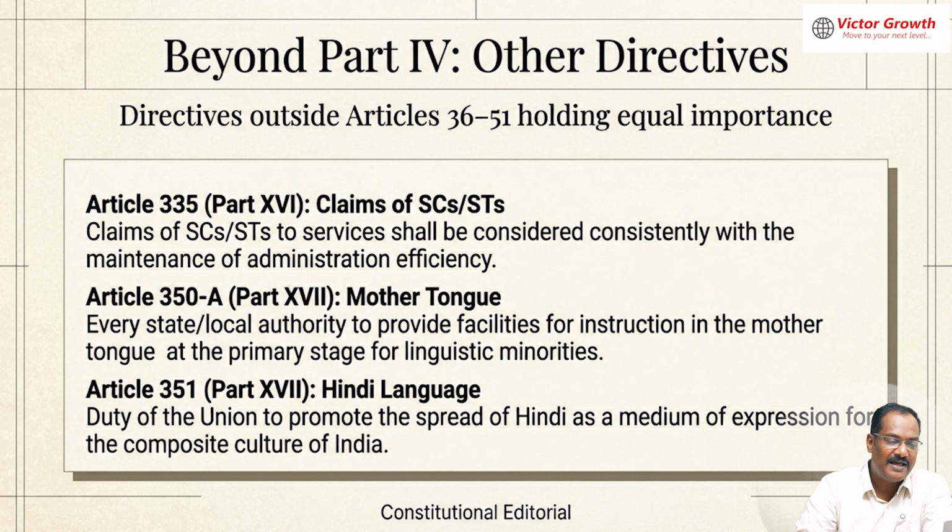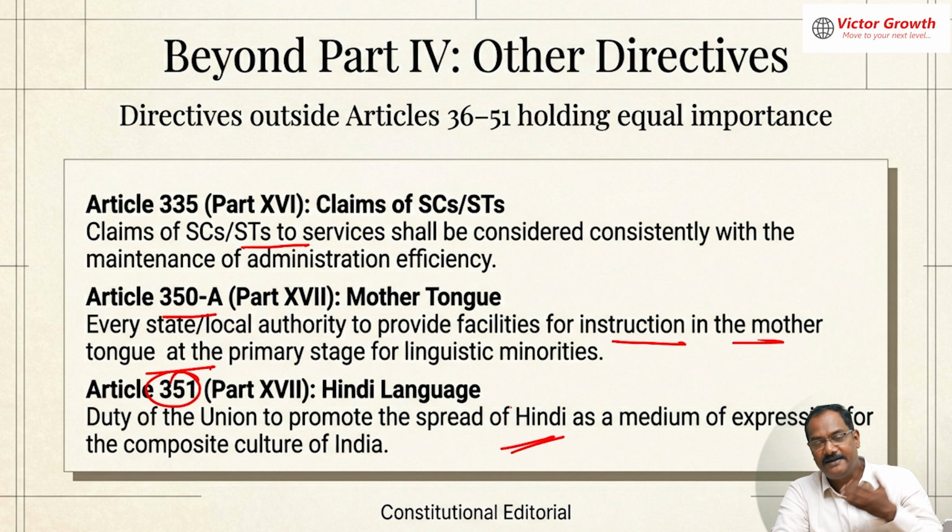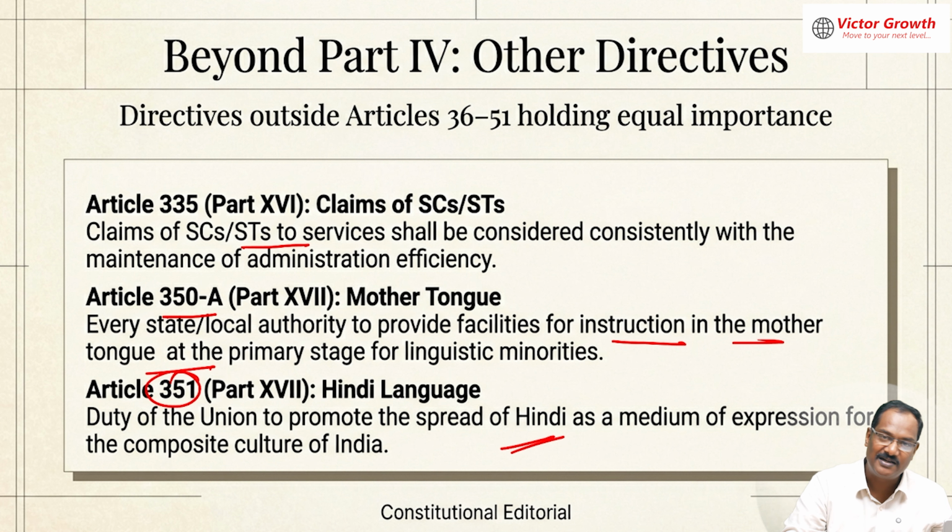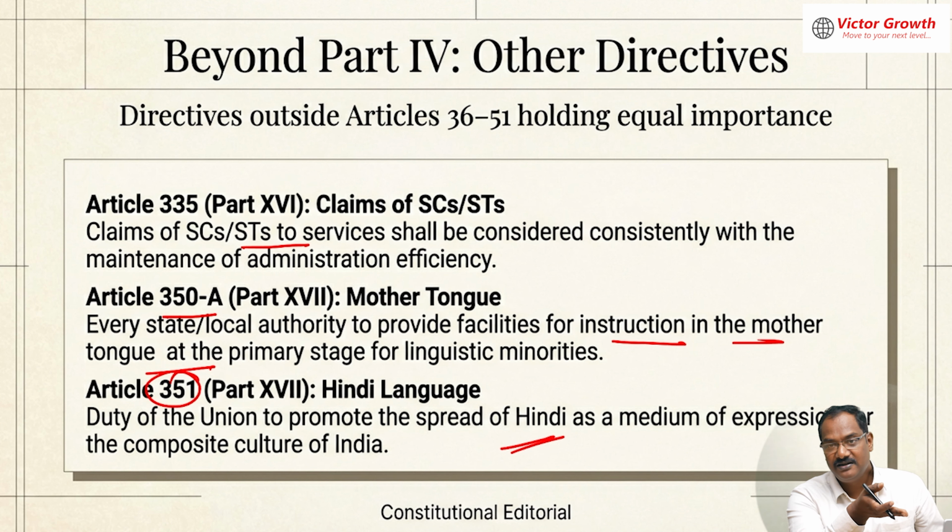There are certain directives which are outside that part, Part 4 of the Constitution. That comes: SC/ST claims should be considered properly. Then 350A says instruction should be in the mother language. And 351 says we should spread Hindi also. One time they are saying we should promote mother tongue, another time they are saying Hindi should be promoted. Let us see. So there is a question that directive principles are found in other parts of the Constitution also. Between, you can say, 335, then 350, 351.